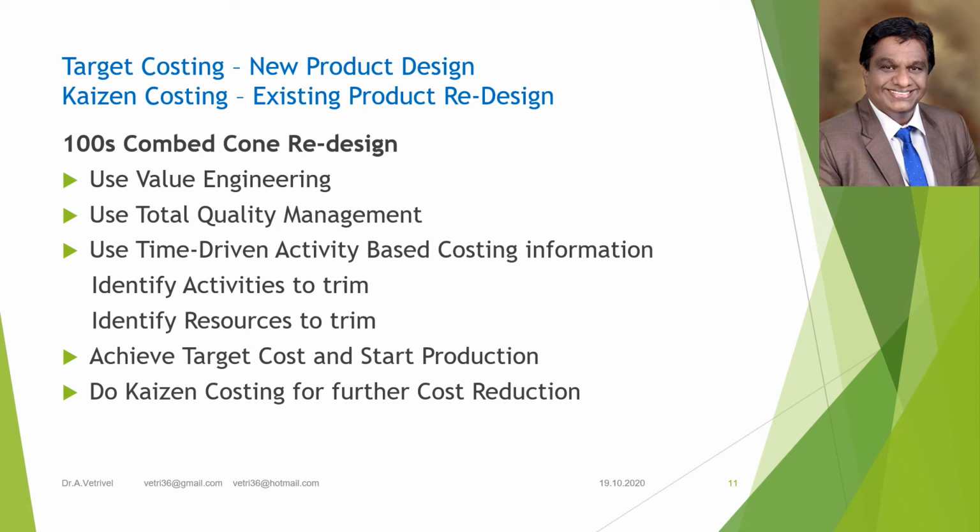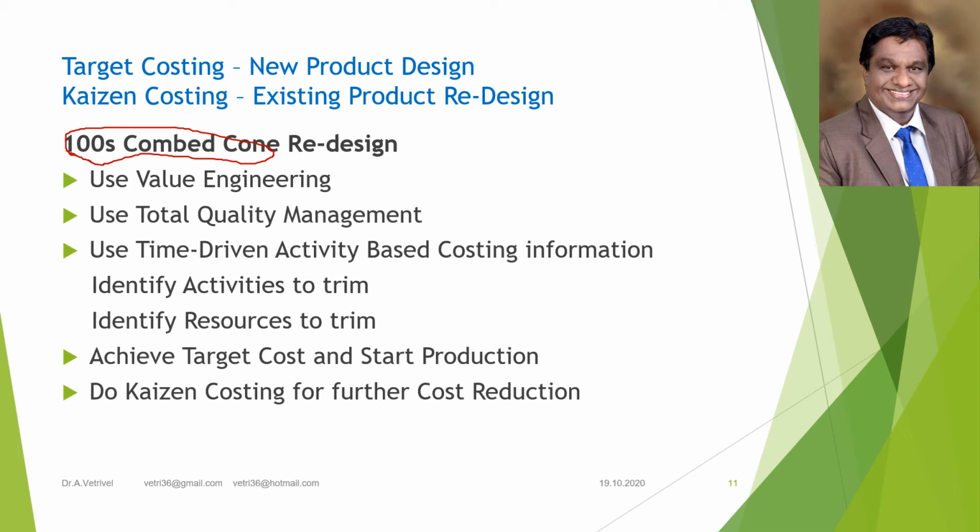We are going to redesign this product to improve the profit margin, for which we have to do value engineering, total cost management, and use the time-driven activity-based cost information to identify and trim the cost to achieve the target cost and start the production of undercombed cone after redesigning.